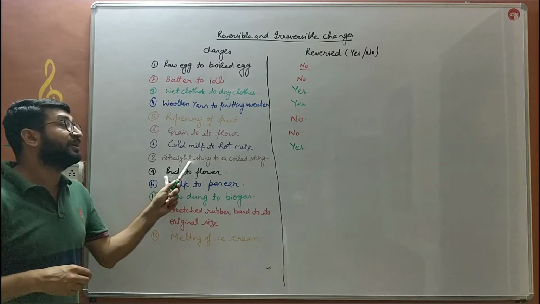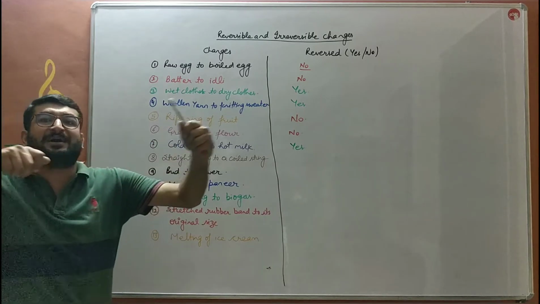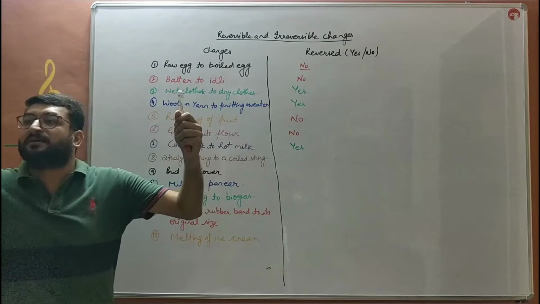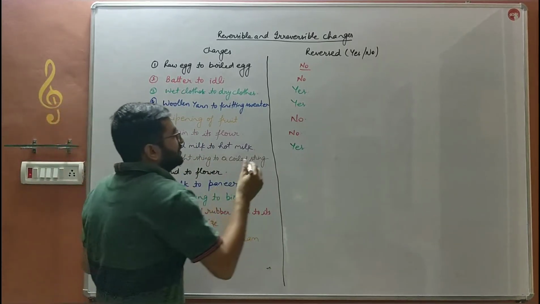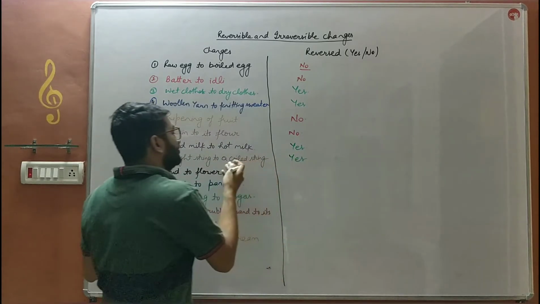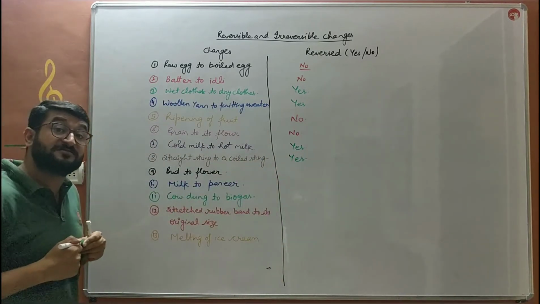A straight string to a coiled string. हमारे पास एक सीधा धागा है, string है, हमने उसे coiled कर दिया, उसे लपेट दिया बेटा, क्या हम उसे सीधा नहीं कर सकते? Yes, we can. So this is also a reversible change. That change can also be reversed.